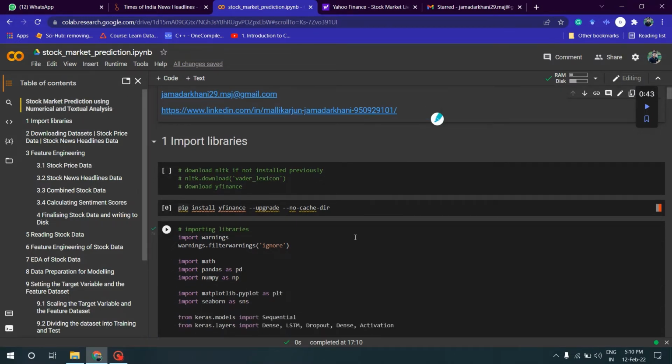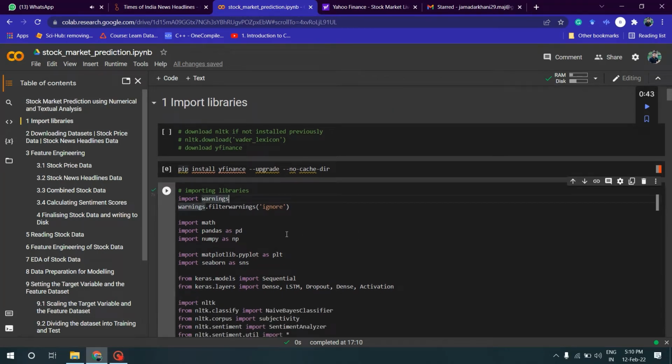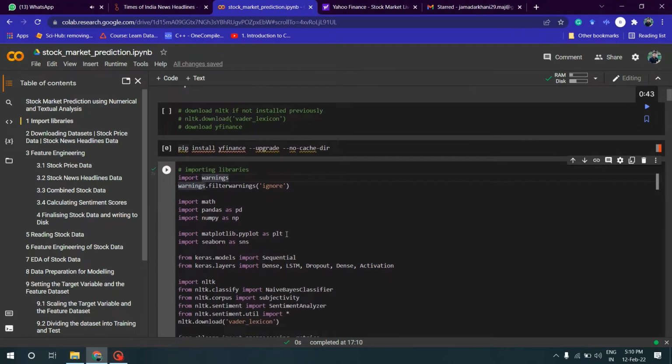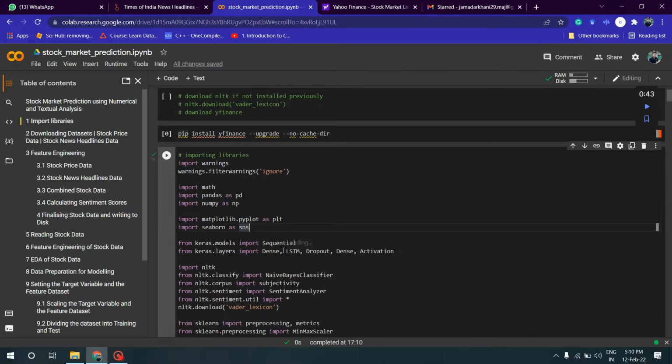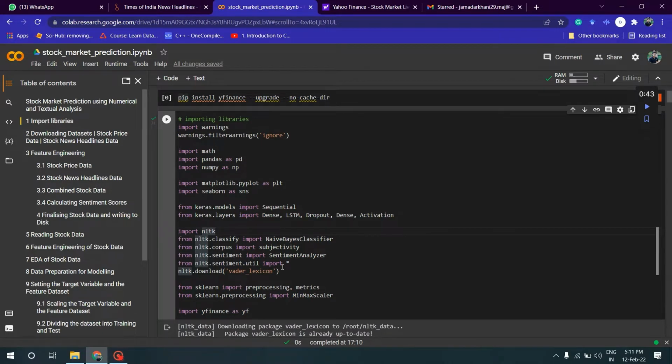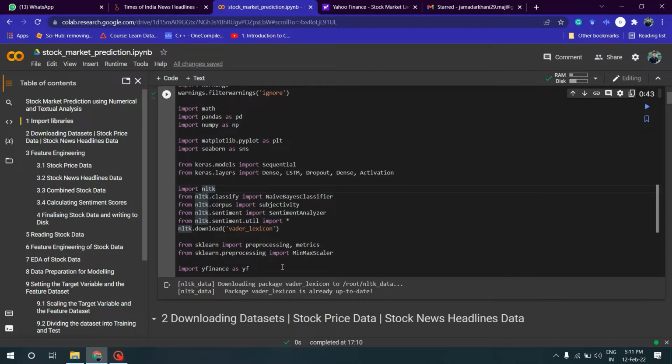Initially I imported the basic libraries: Math, Pandas, and NumPy. Then for visualization, Matplotlib and Seaborn, Keras for building my artificial neural network, and LSTM, which is long short-term memory, a special type of RNN. I've also imported NLTK, the Natural Language Toolkit. Then sklearn metrics and preprocessing, which help with performance metrics and pre-processing.